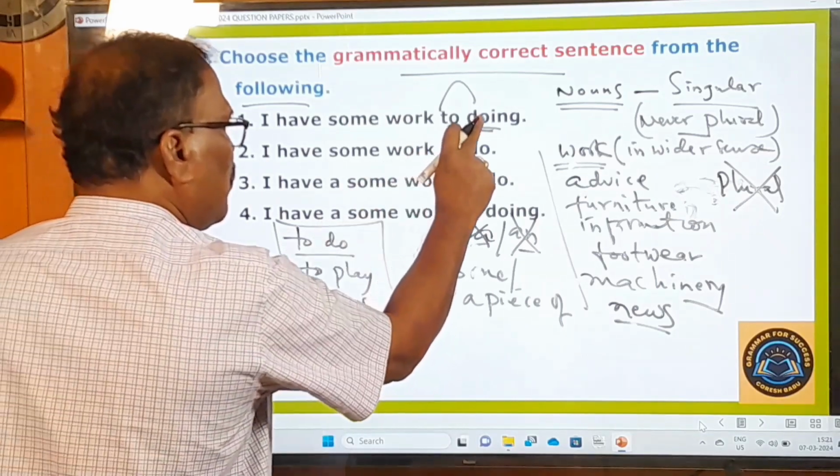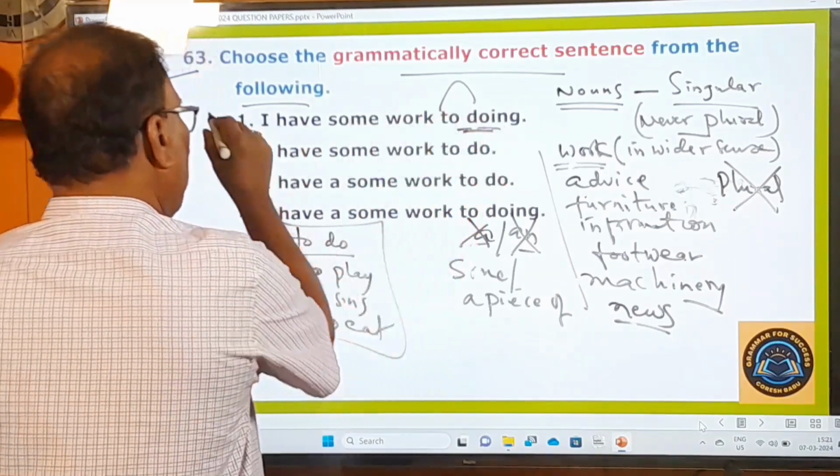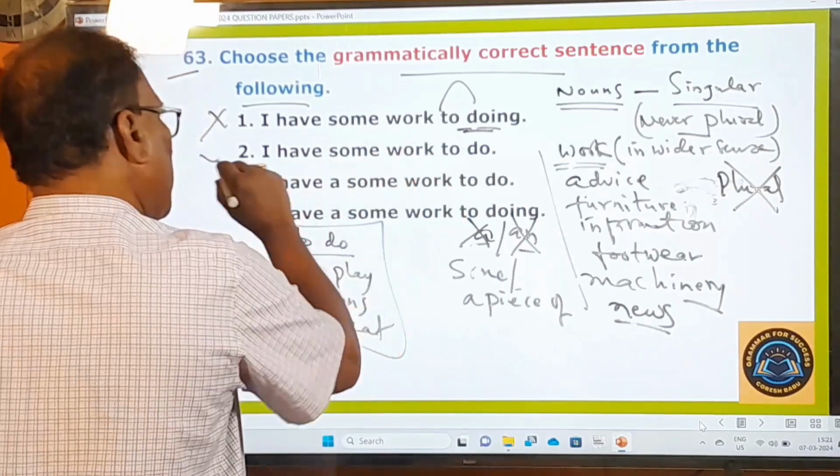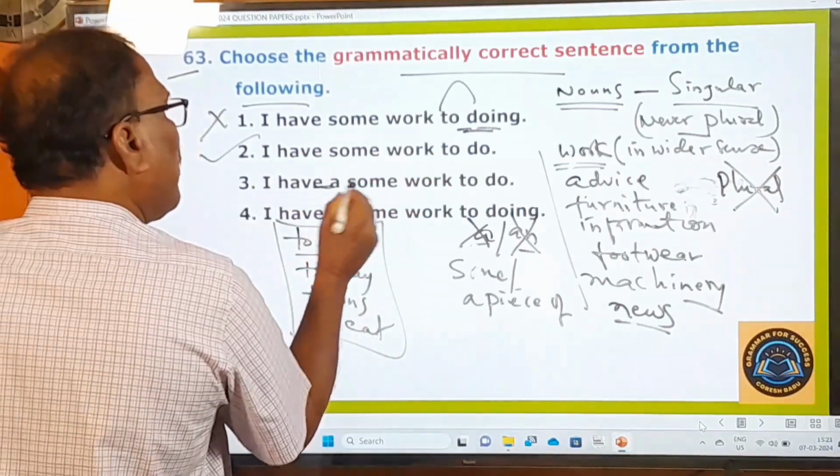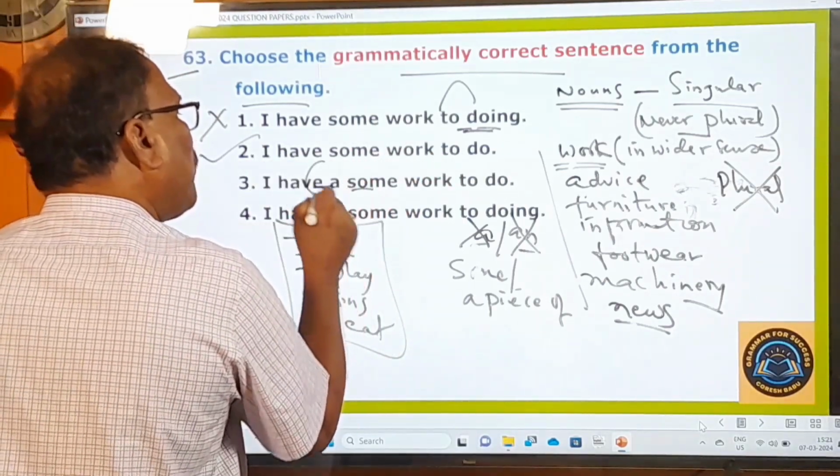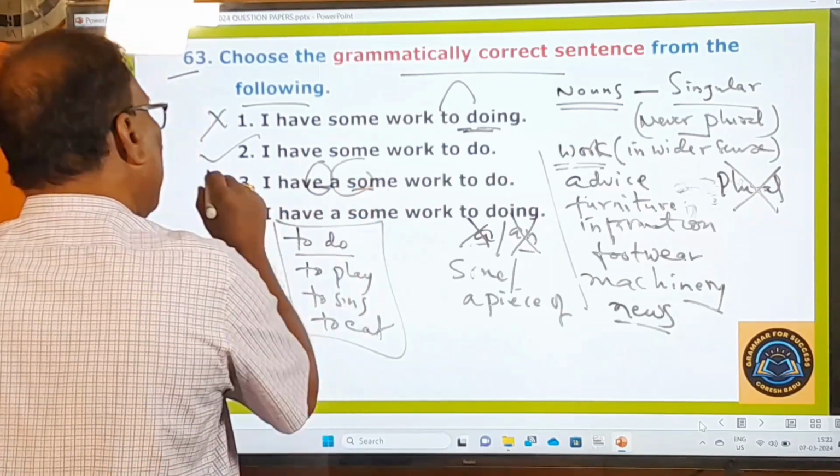After "to," you should not use any -ing form. So that's why this is wrong. "I have some work to do." This is absolutely correct. In the other, he is using both "some" and "a." Two things he is using, and that's why this is wrong.